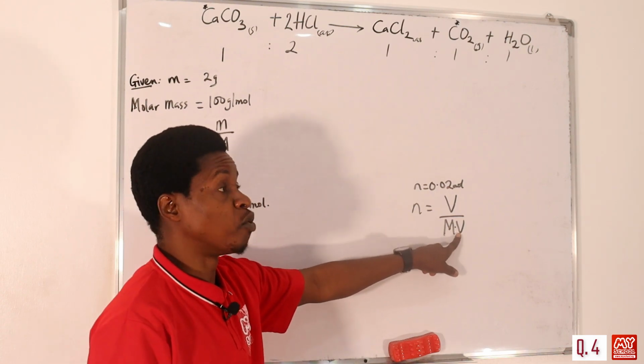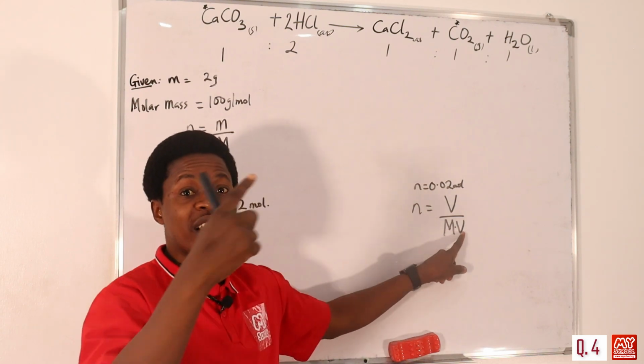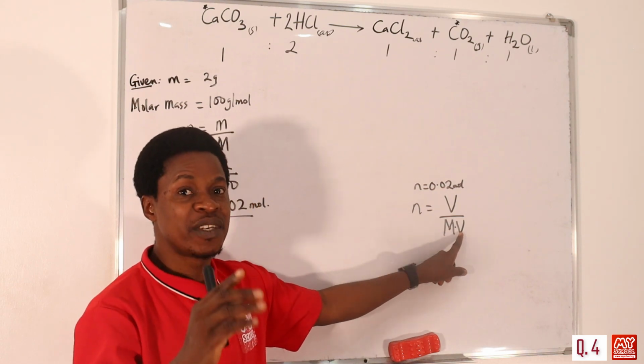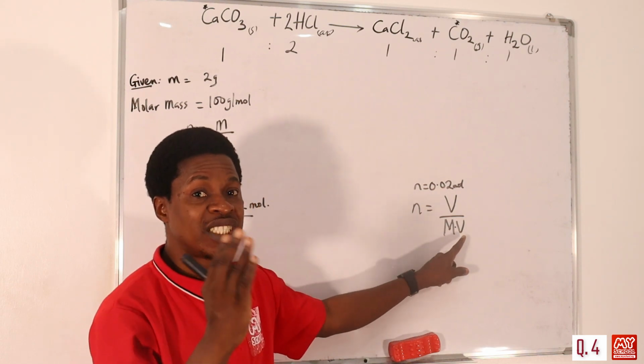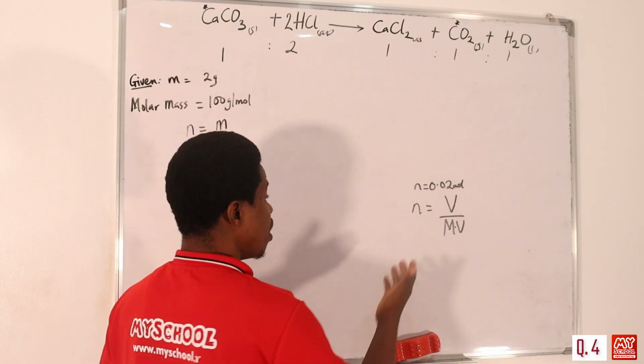This molar volume is actually a constant. Usually we say it is 22.4 dm3, because the molar volume of all gases at STP is always equal to 22.4 dm cube or 22,400 cm cube, as the case may be. Okay, so let's move on now.